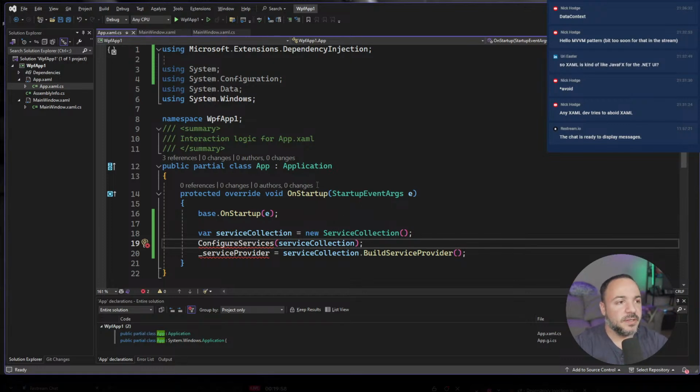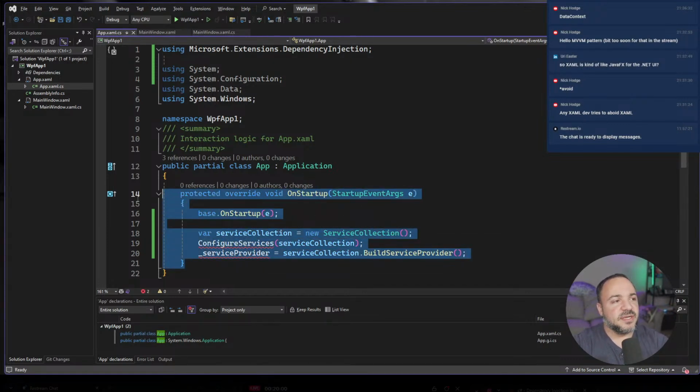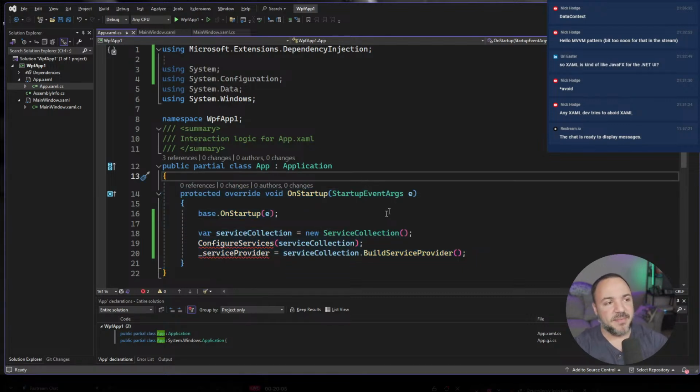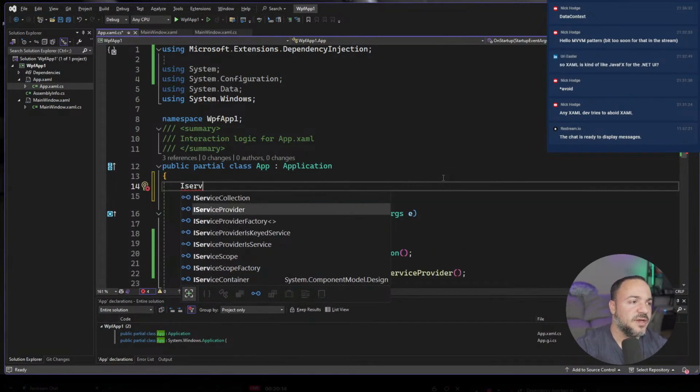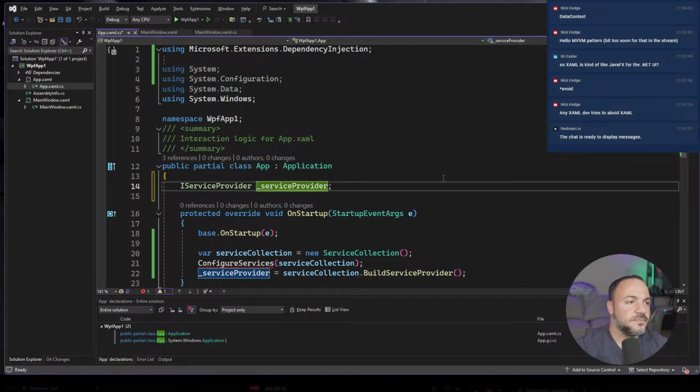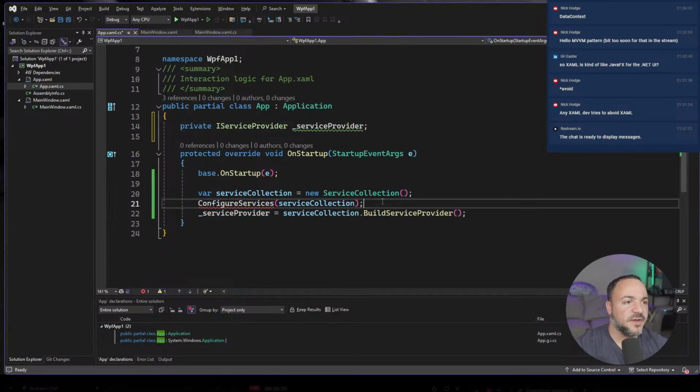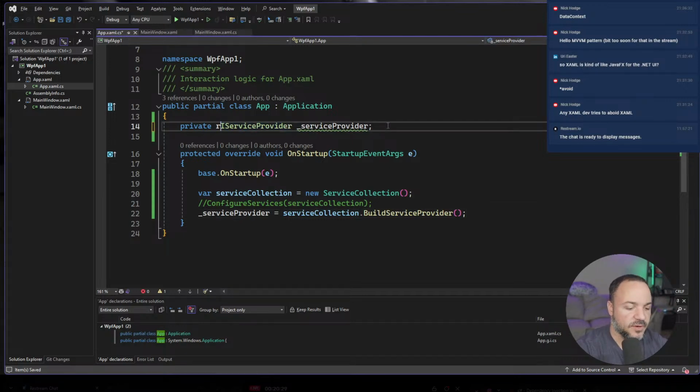And actually, I'm looking at this. This is in an on startup. Do we want to do this in the constructor of the application? Maybe. I don't know yet. But we'll leave it here for now. So, service provider. Put that there. And then configure services, we will leave that empty for now. Oh, actually, sorry. They did do this in the constructor. My apologies. I have this kind of out of order here.